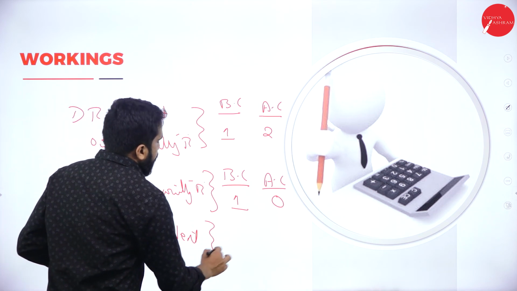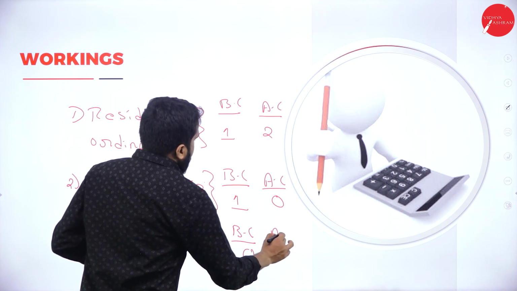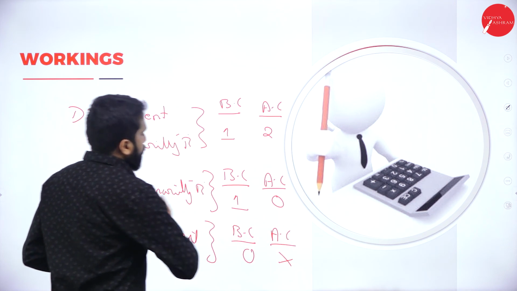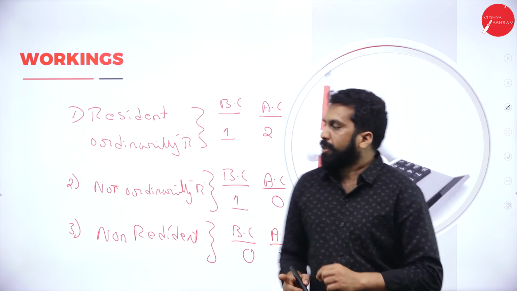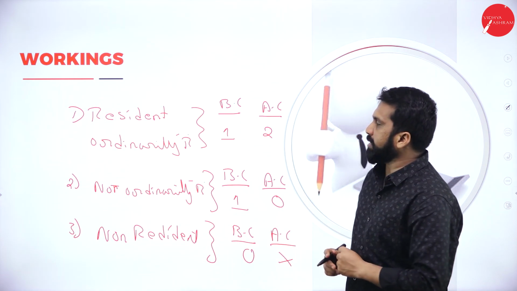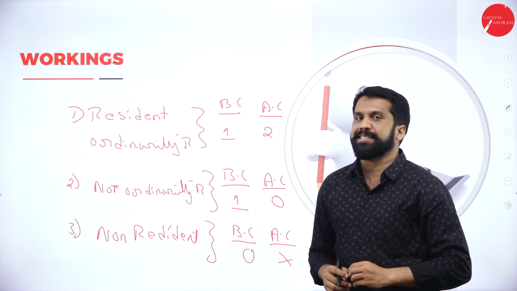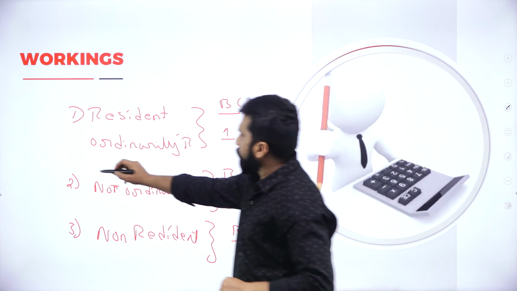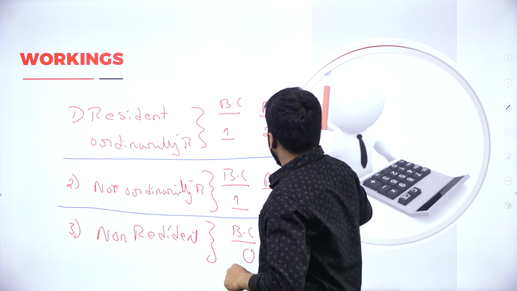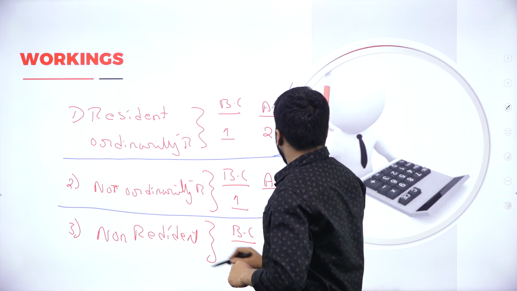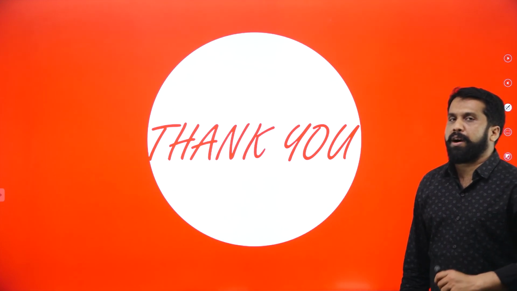So simple. Basic conditions 0. Additional condition will not come at all. So this is all about your calculation. Please take a screenshot. This is nothing but the complete summary of what we discussed in today's session. So this is all about today's session.